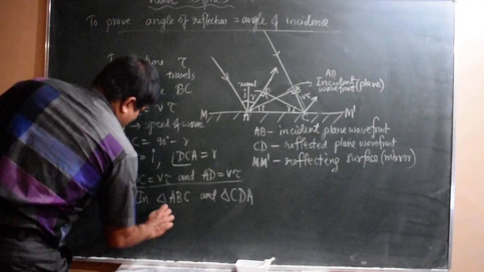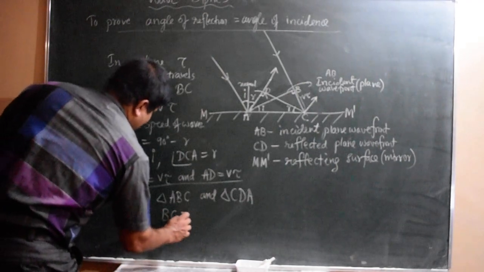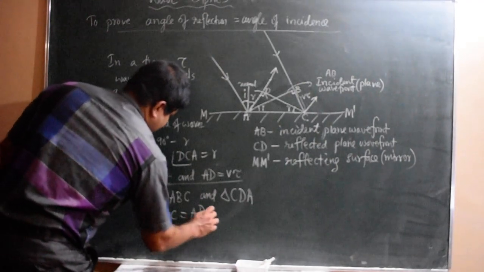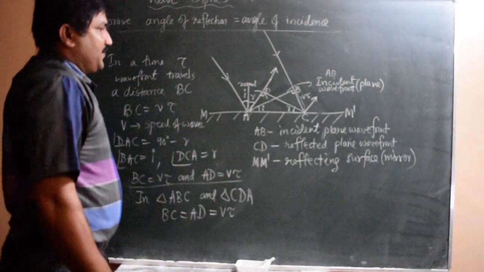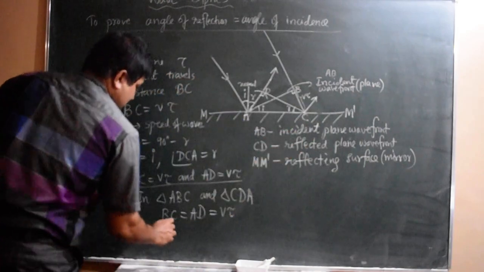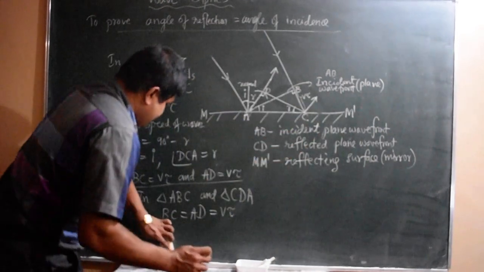BC and AD are equal. BC equals AD equals V tau. This is condition number 1. Then angle ABC, I write here.